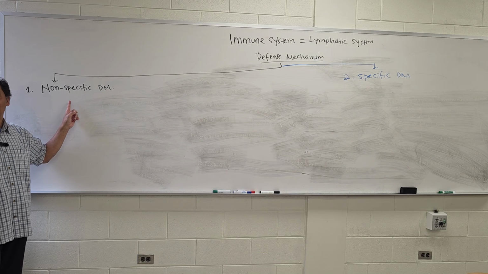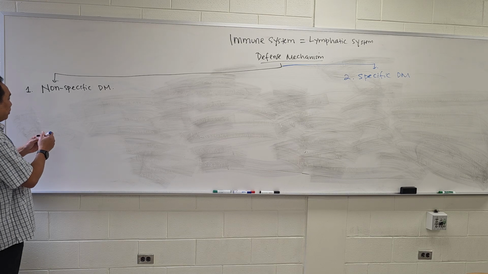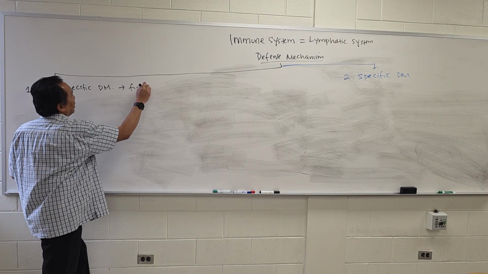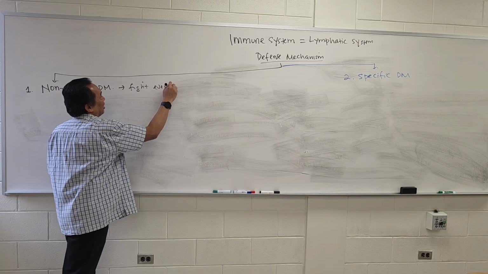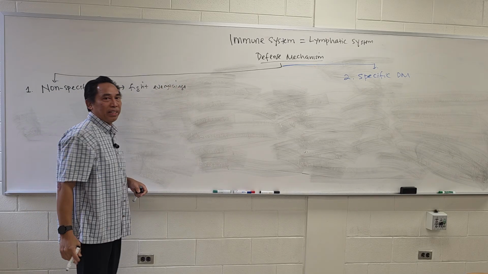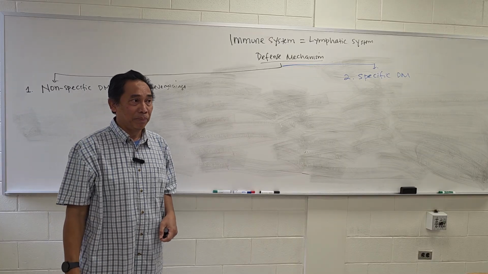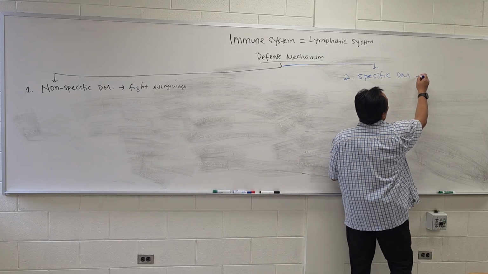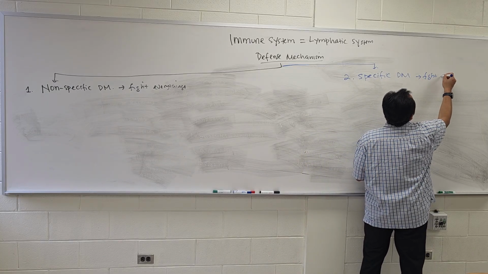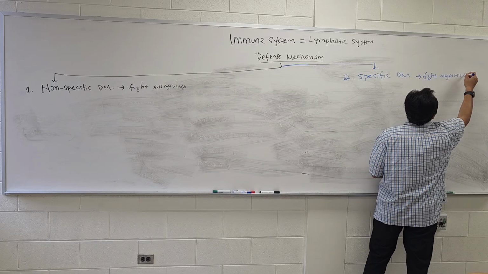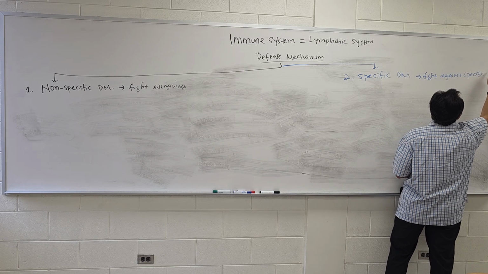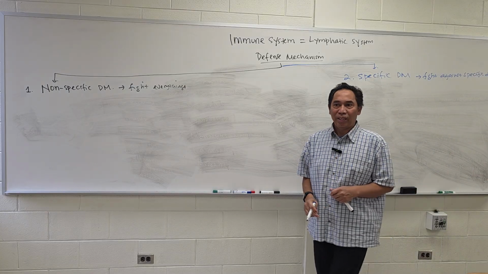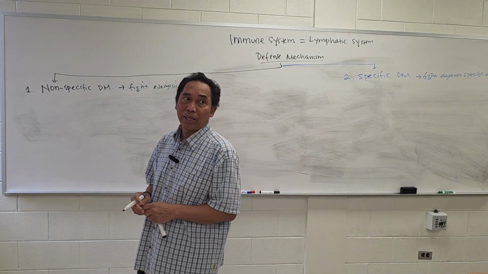They don't choose the enemy. So this one will fight everything that enters into our body. That's non-specific. Now, how about specific? It only fights against a specific disease. So they choose the enemy. That's a specific defense mechanism.